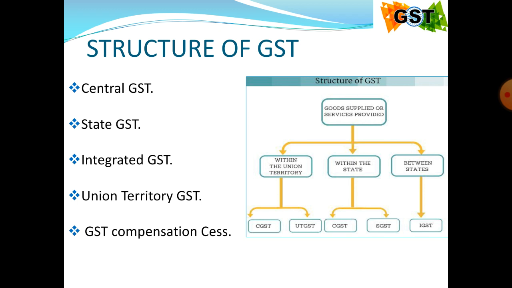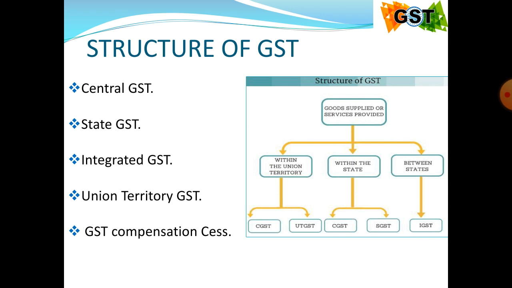First one, central GST. Central GST is levied by the central government on the intrastate supplies of goods and services or both goods and services, and it is governed by the CGST Act 2017.